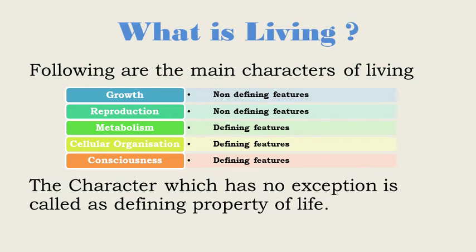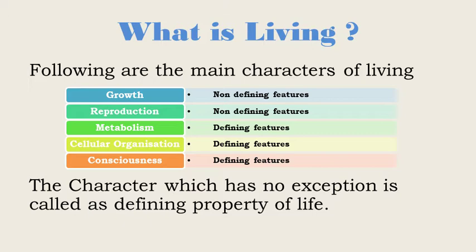As the chapter name is living world, and we all know that the world is full of living organisms, but in our world it doesn't mean that we only have living organisms, we also have non-living organisms. But to differentiate between the living and the non-living, there should be some characters or some features. Since the chapter name is the living world, we will learn in detail about the living organisms and their characters. There are mainly 5 characters of living.